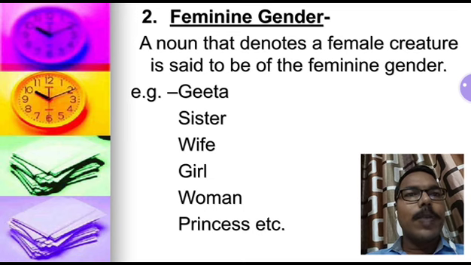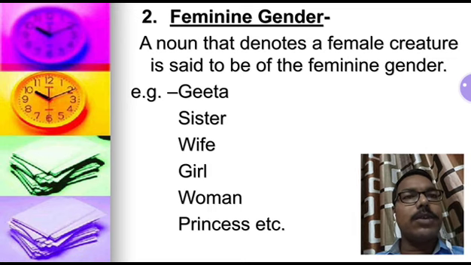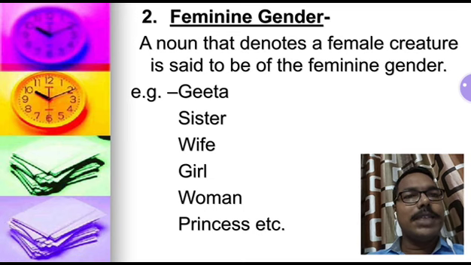By looking at this name, we come to know that it is a female creature. Sister is also a female creature, same as wife, girl, woman and princess. By looking at all these names, you can easily guess that these are all female creatures.